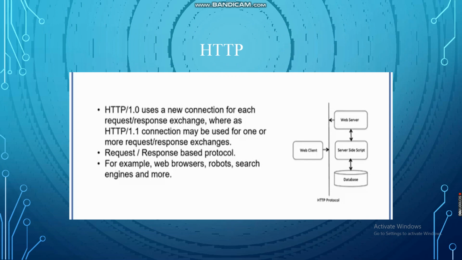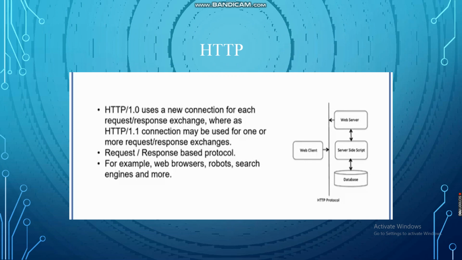HTTP has two versions, HTTP 1.0 and HTTP 1.1. HTTP 1 was first documented in the year 1997. It is version 1.1. As of now in 2021, about 30% of the websites only support HTTP 1, that is version 1.1.